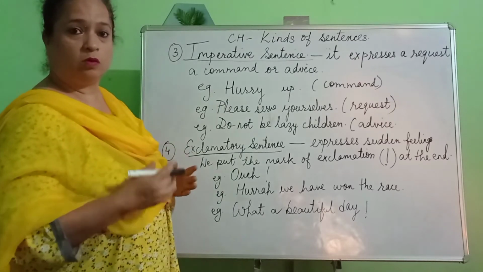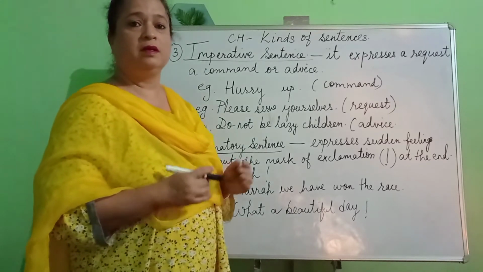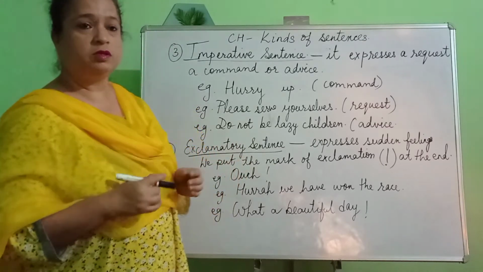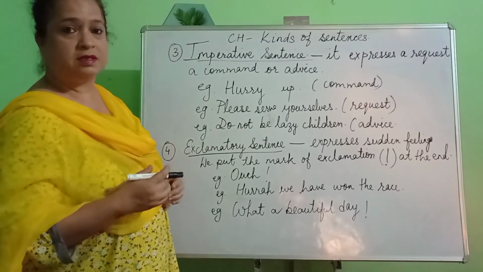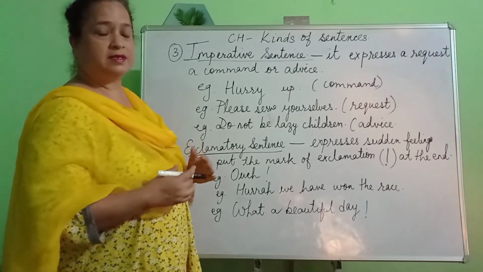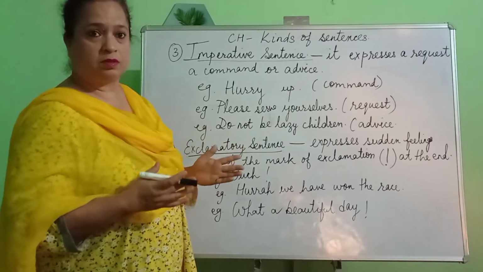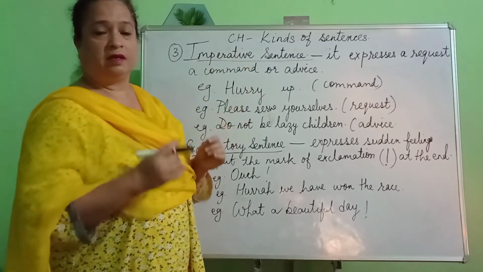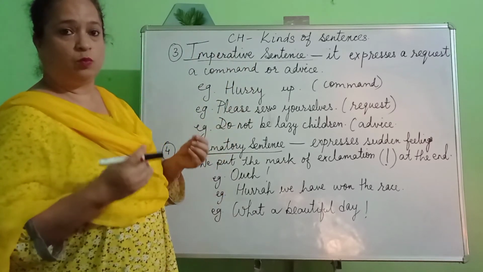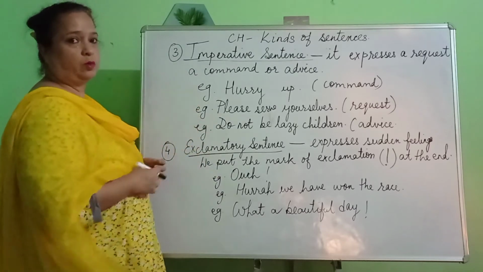This sentence also begins with a capital letter and ends with a full stop. But the difference between this and a declarative sentence is that a declarative sentence tells us something about the subject, whereas an imperative sentence gives out commands, advice or requests.